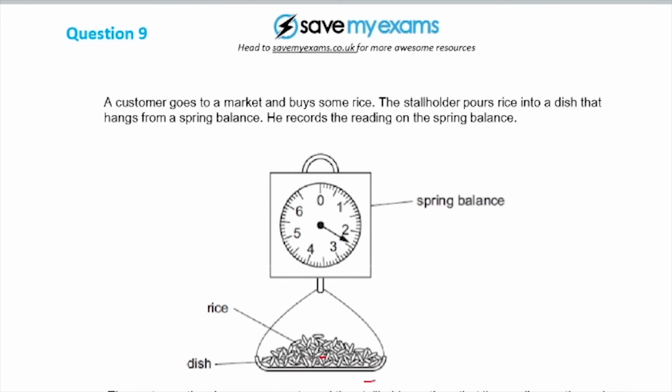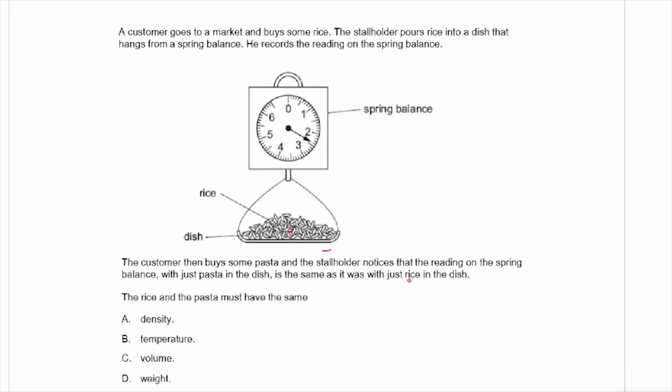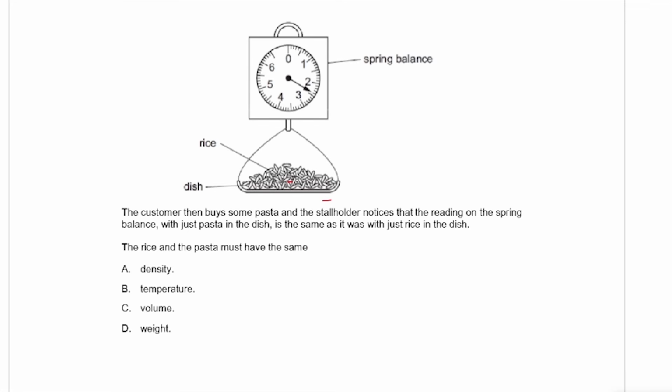So the customer then buys some pasta, and the storeholder notices that the reading on the spring balance with just pasta in the dish is the same as it was with rice in the dish. So they're saying that the pasta and the rice must be having the same weight.